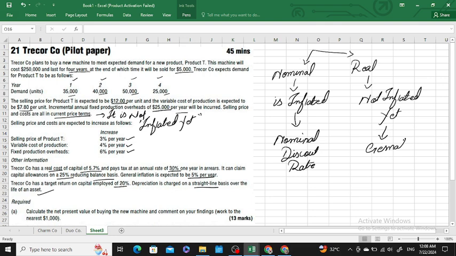I would also like to tell you there is one Fisher rule, which says that 1 plus the nominal rate is equal to 1 plus the real rate multiplied by 1 plus the general rate.